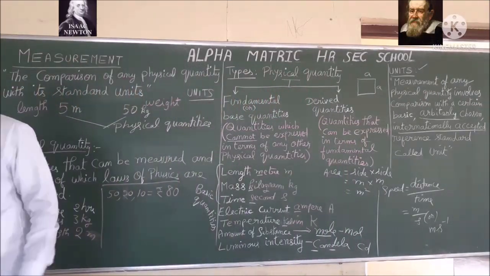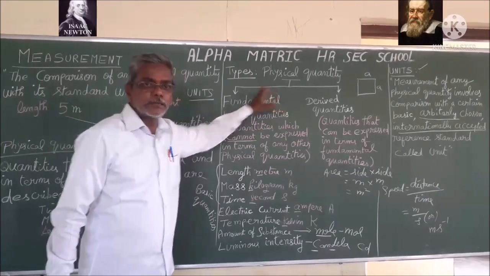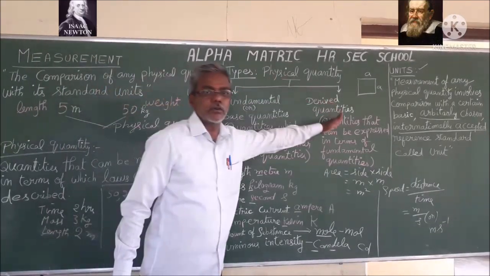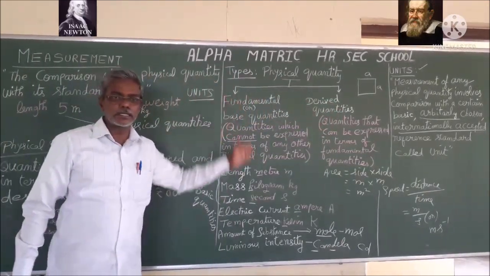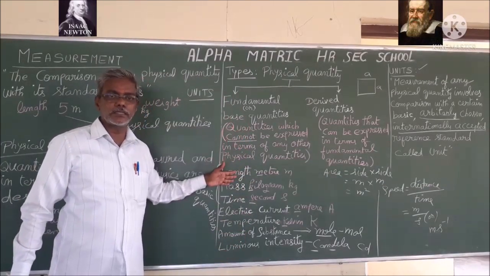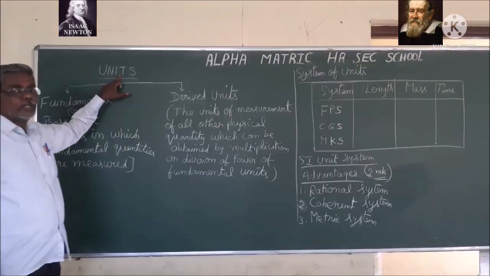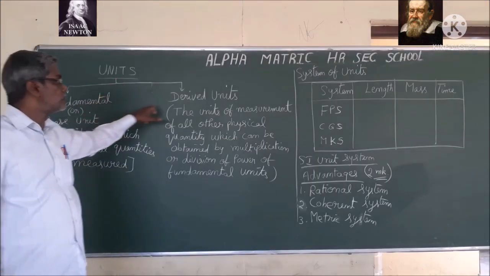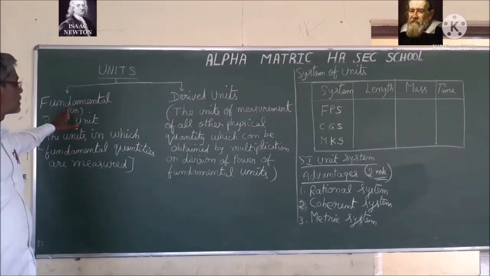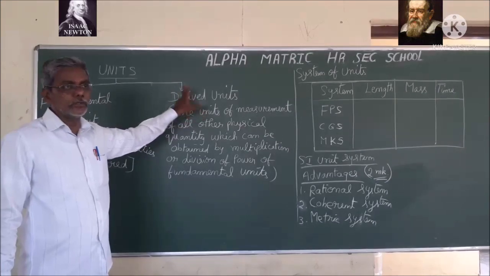So, physical quantity has two types: fundamental quantities and derived quantities. In fundamental quantities, there are 7 fundamental quantities. Out of these 7, the first 3 are basic quantities. Next, we have discussed units. Units have been classified into two types. One is fundamental or base units. The other one is derived units.